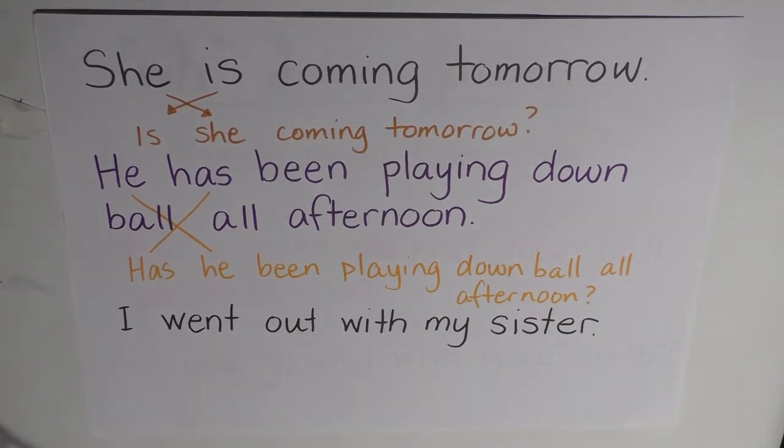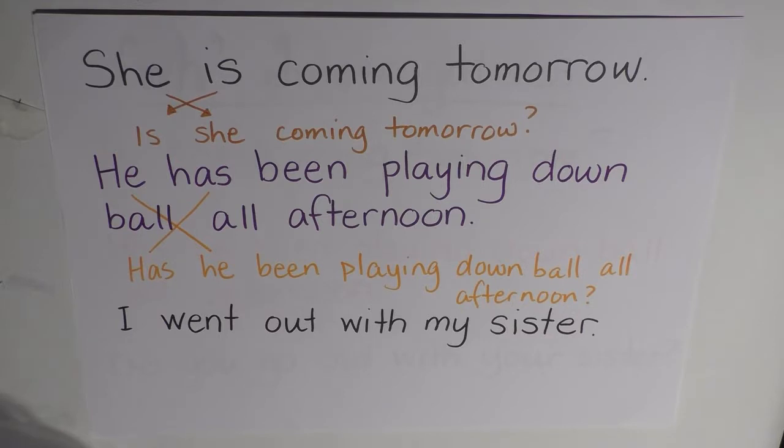Has he been playing down ball all afternoon? Perfect. All right, finally we look at our third sentence. I went out with my sister. Now, do we say, went I out with my sister? No, we don't. So this one requires dummy do.